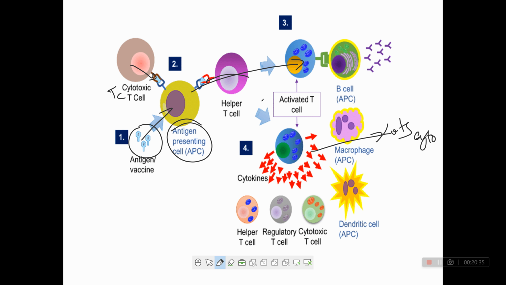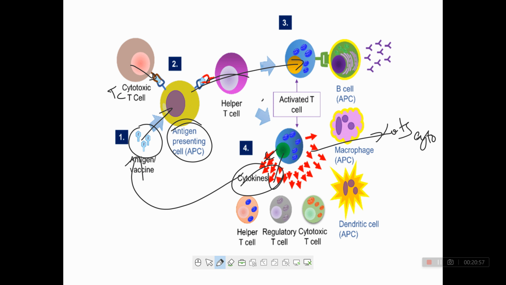So when the TC cell is activated, it releases lots of molecules, that is cytokines, and these cytokines degrade the pathogen.